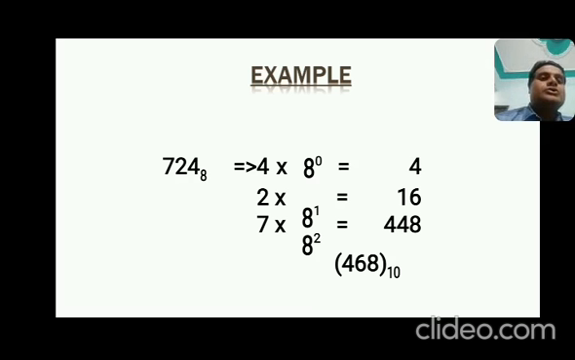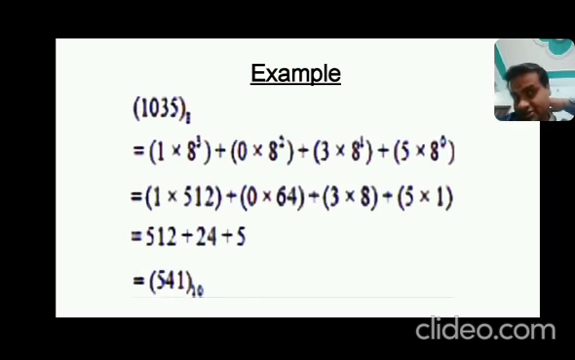So you can assume 4 into 8 to the power 1 is equal to 32, and 7 into 8 to the power 2 is 448. Now adding them, the equivalent value will be 482 in decimal. So 742 in octal is equivalent to 482 in decimal. Now you can see this example also. I have 1035 in octal. How can we convert this? Starting from the rightmost digit, 5 into 8 to the power 0, because 5 is bit 0.